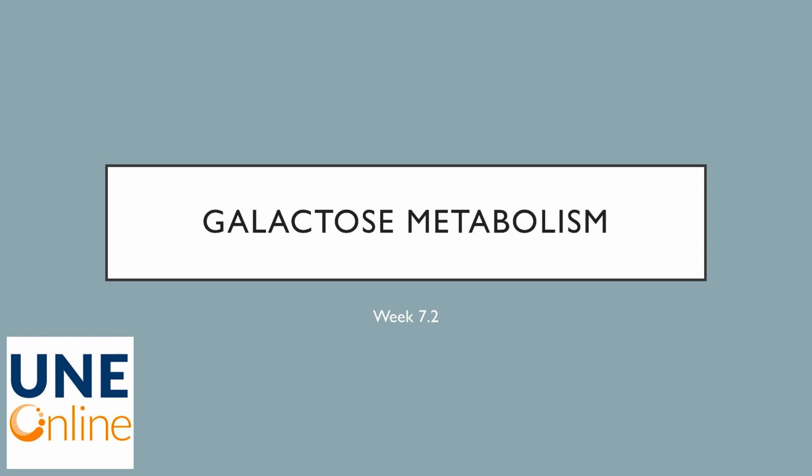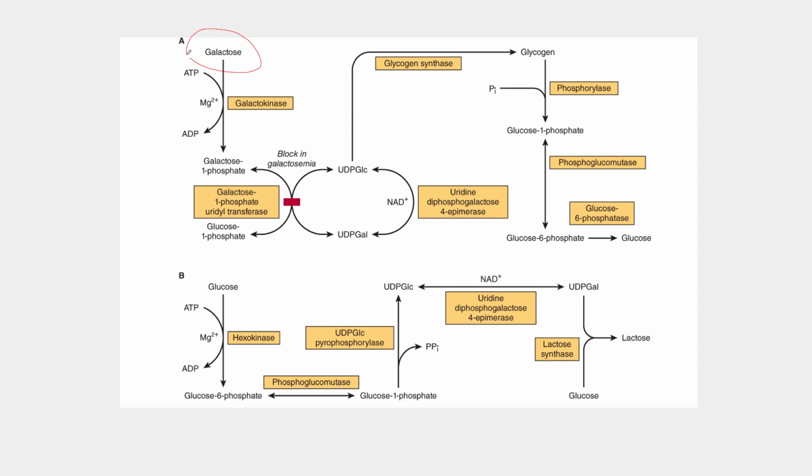So I don't have a lot to tell you about galactose metabolism, so this will be pretty quick. Galactose is principally ingested as lactose, which is a disaccharide of galactose and glucose. The disaccharide lactose is digested in the intestine into its monomeric sugars, galactose and glucose.